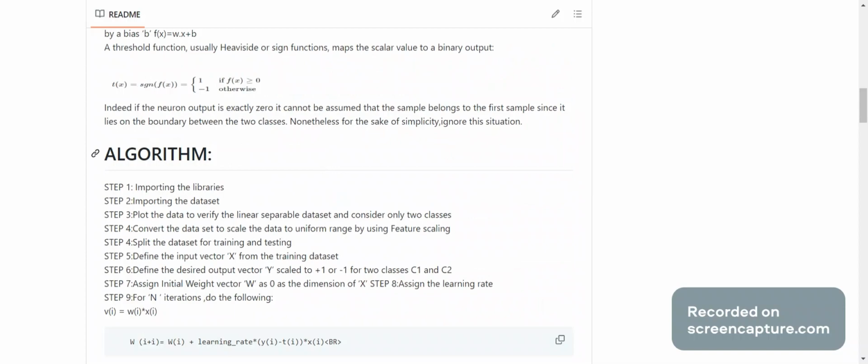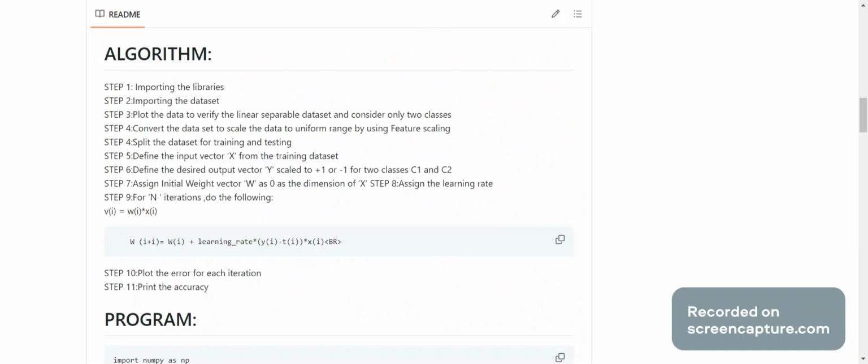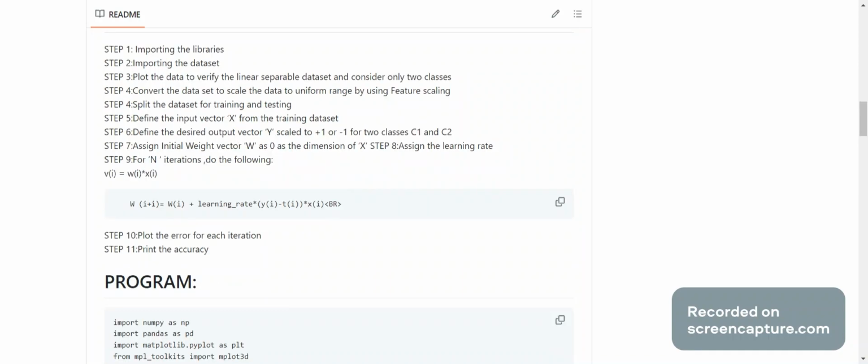The steps are importing the libraries and then importing the data set. Then we plot the data to verify the linearly separable data set and consider only two classes. Convert the data set to scale the data to a uniform range by using feature scaling. Split the dataset for training and testing. Define the input vector x from the training dataset. Define the desired output vector y. Scale it to plus 1 or minus 1 for two classes C1 and C2.